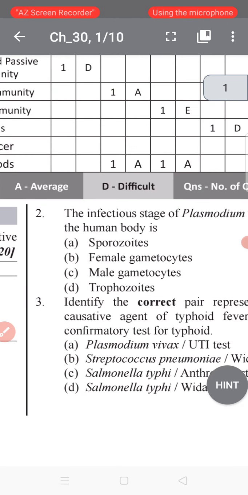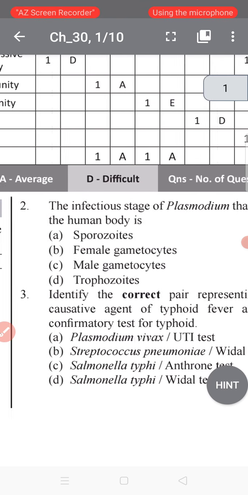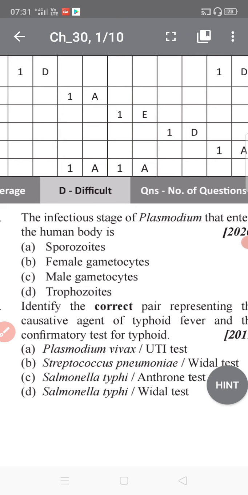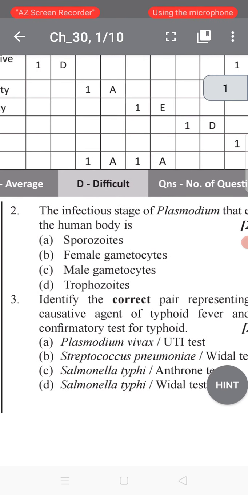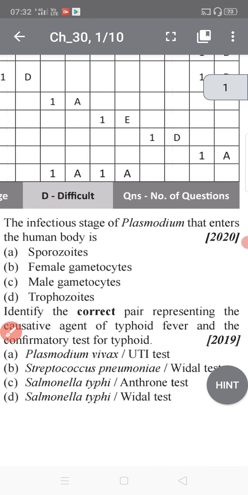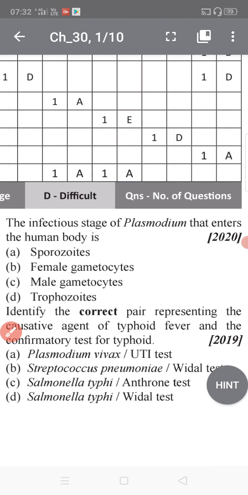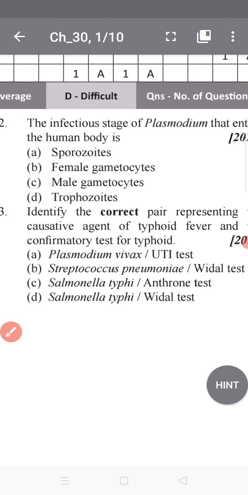What is question number 2? The infective stage of Plasmodium that enters the human body is: sporozoites, female gametocytes, male gametocytes, trophozoites. Tell me now, the infectious stage of the Plasmodium that enters the human body is what? Sporozoites. Yes, it was asked in NEET 2020. Very easy question. Now let's go to question three.